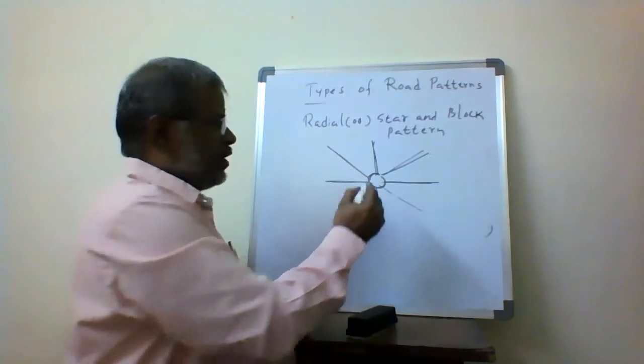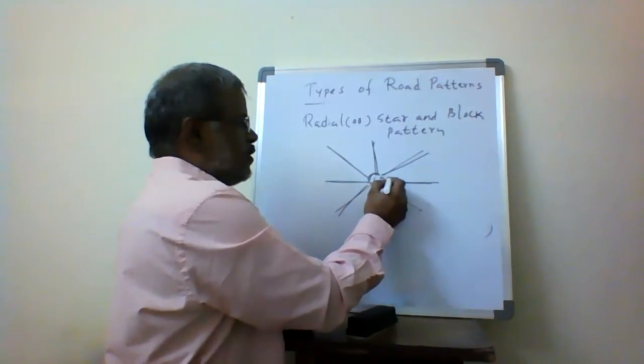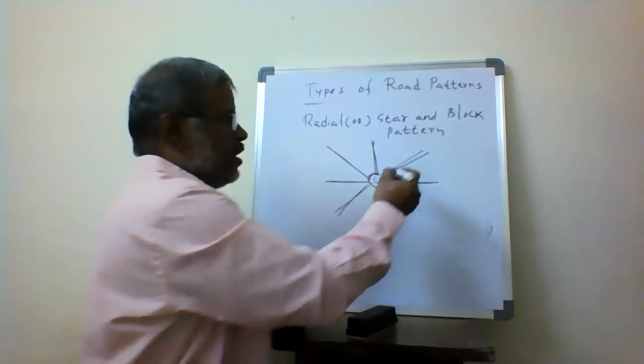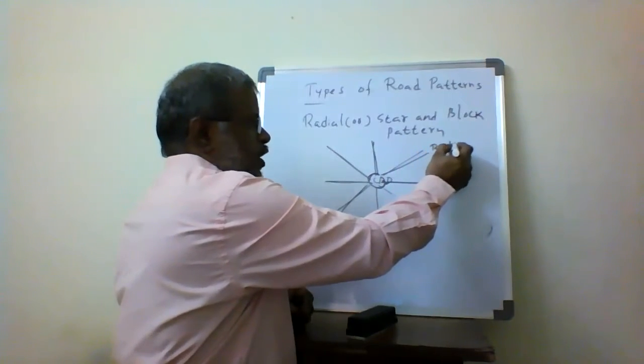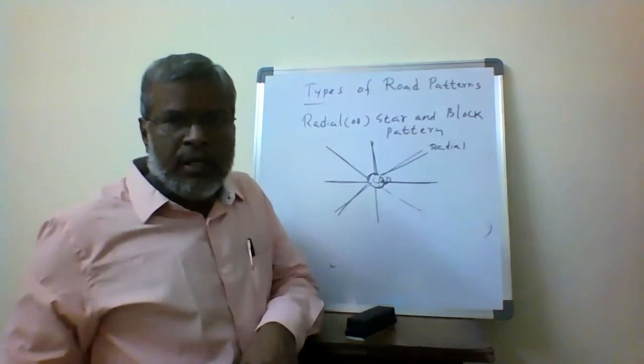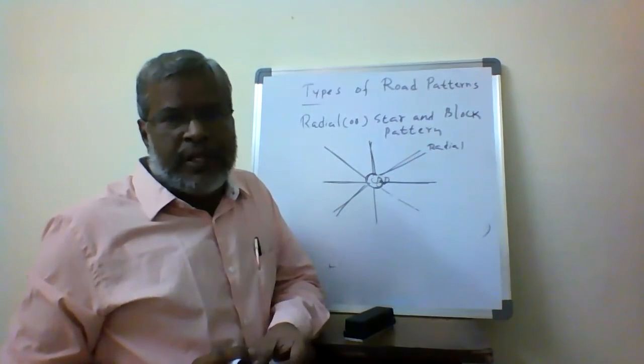So this is the CBD area, the Central Business District area. These are all called radial routes. So here we are providing the roads in the radial direction.